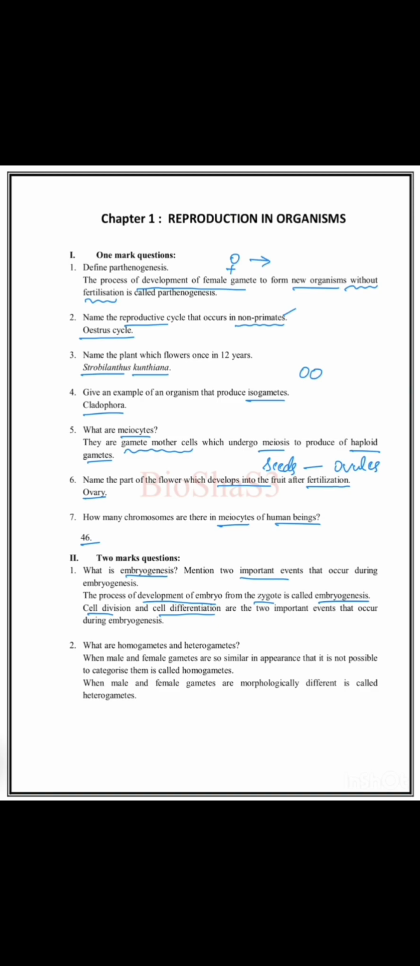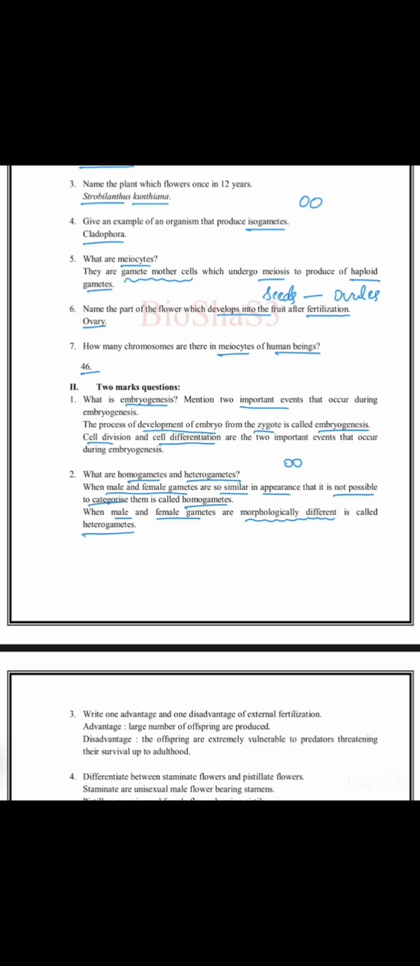Then second question. What are homogametes and heterogametes? Homo means similar, hetero means different. That is the meaning you should know regarding the terms. When male and female gametes are so similar in appearance that it's not possible to categorize them, they are called homogametes. That is, both will be similar. When male and female gametes are morphologically different, meaning their appearance will be a little different, they are called heterogametes.